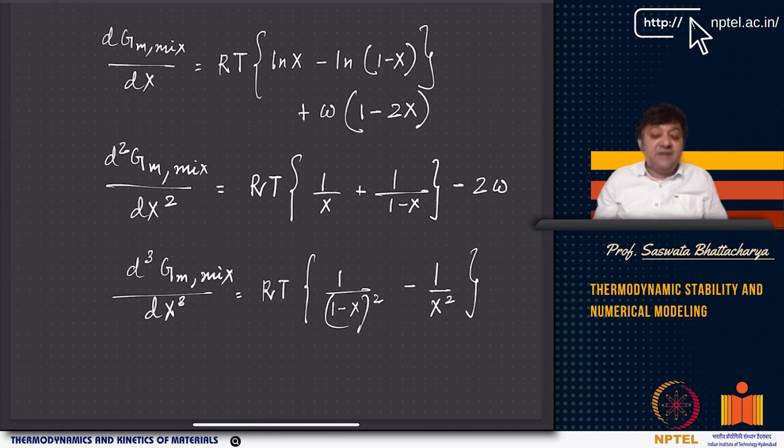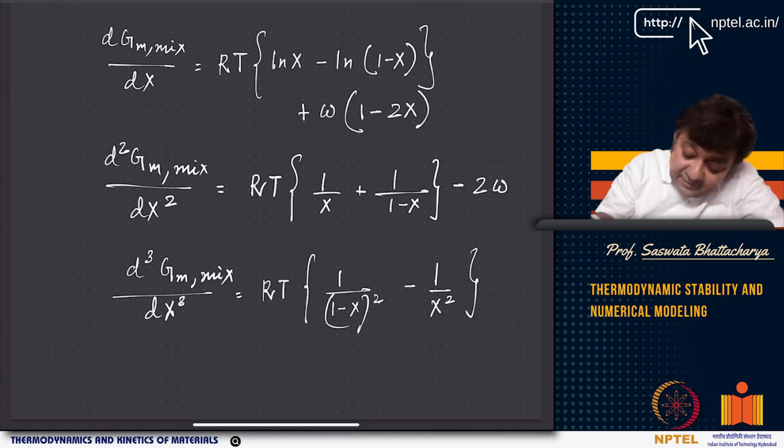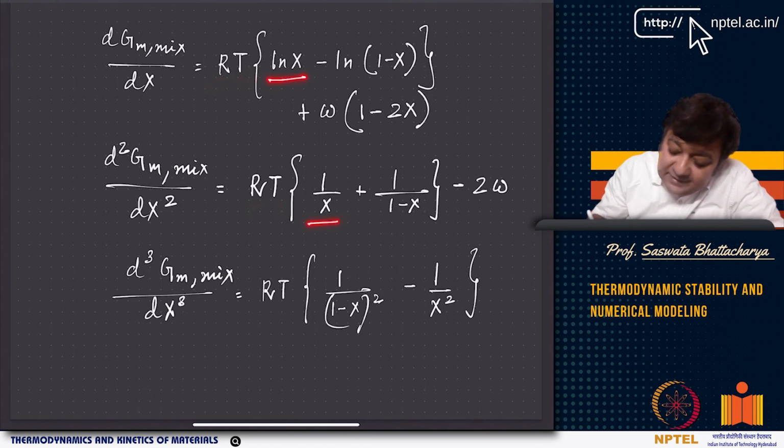Now, have a look at the second derivative. You have the first derivative, so you can go further and do the second derivative. So you have RT remains, and ln x becomes 1 by x, and this becomes plus 1 by (1 minus x). Why? Because you have ln(1 minus x), and here you have a minus sign outside.